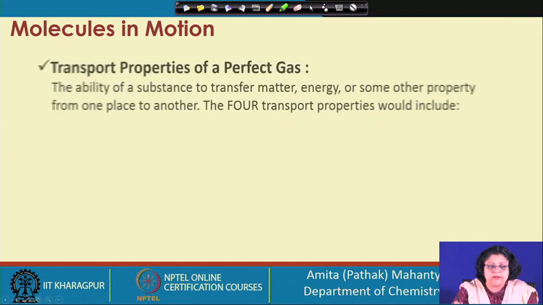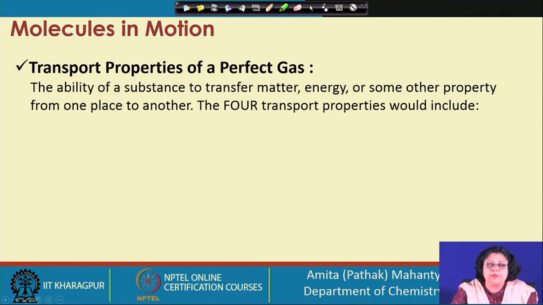What we do next is we talk about the transport properties of these particles in the gas phase. Transport property is a very important concept to be understood, because it has a lot of applications. What does it mean? It is the ability of a substance to transfer matter, mass and other properties like momentum from one place to another. This is what we are going to be talking about when we talk about the transport properties.